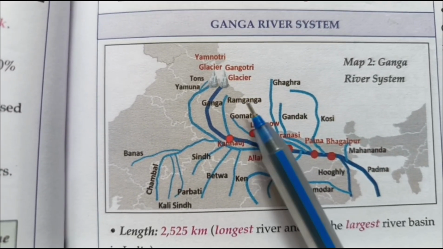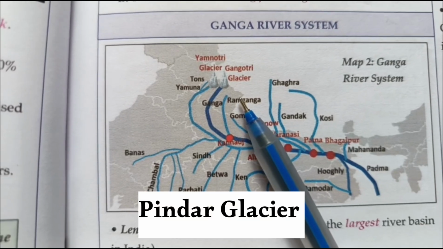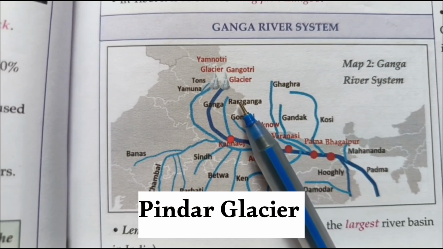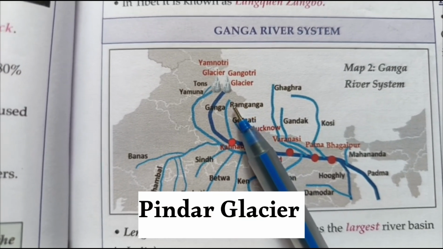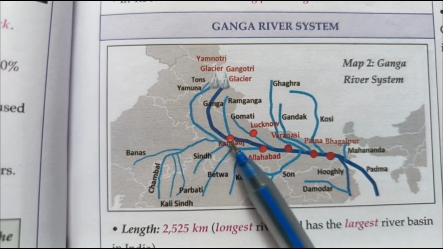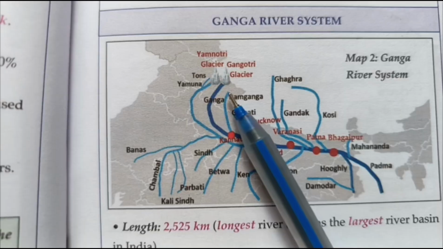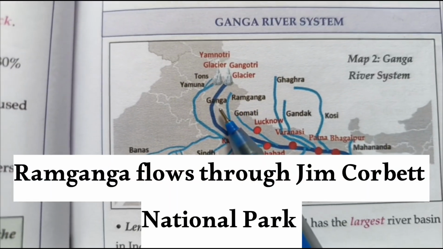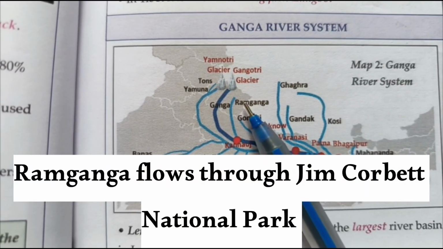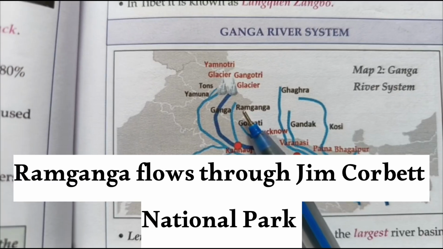Similarly, there is one more glacier known as the Pindari Glacier. From that, the Pindari River originates. Apart from that, we have a lot of other rivers in this state of Uttarakhand. One of them is the Ramganga River, and this river flows through the Jim Corbett National Park.